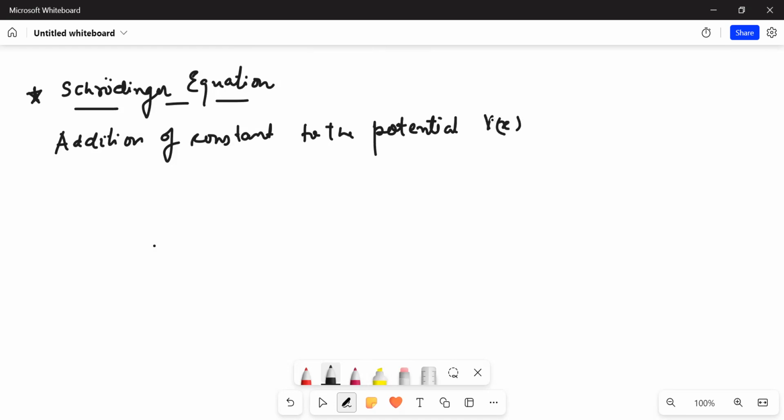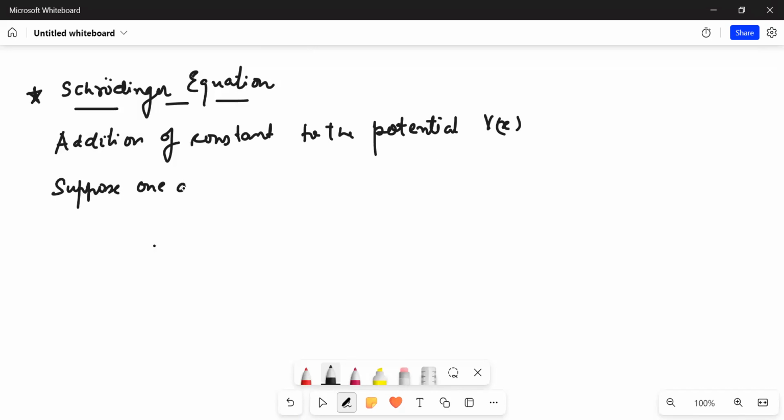We see that the change of the reference does not change the overall dynamical problem. Basically the structure of the problem remains the same. Let's say I want to apply the principle of conservation of energy. The constant does not change the overall formulation of the problem. However, in quantum mechanics, things may change.